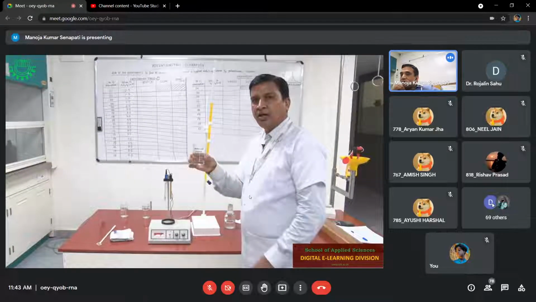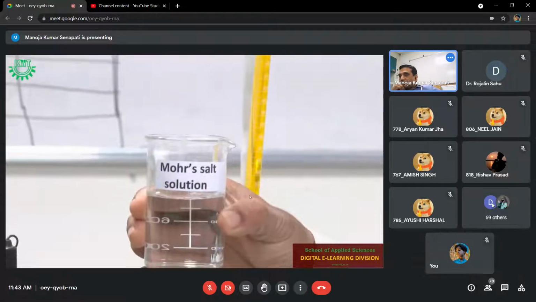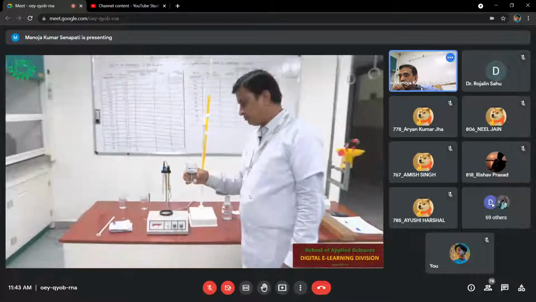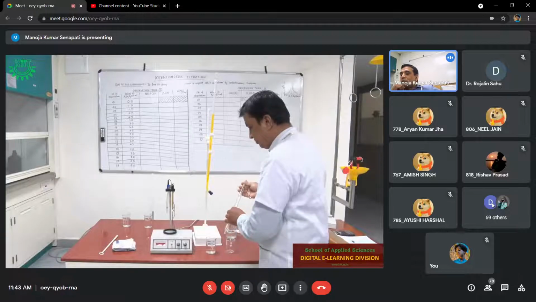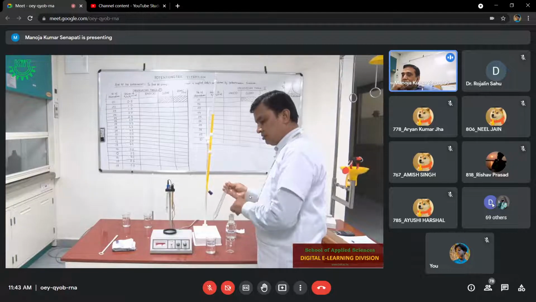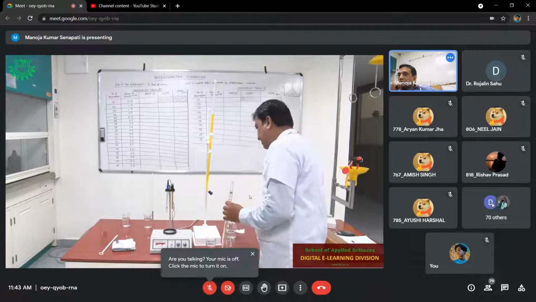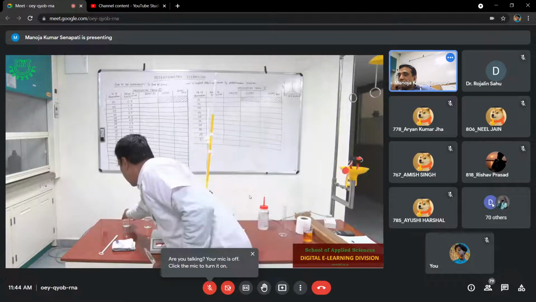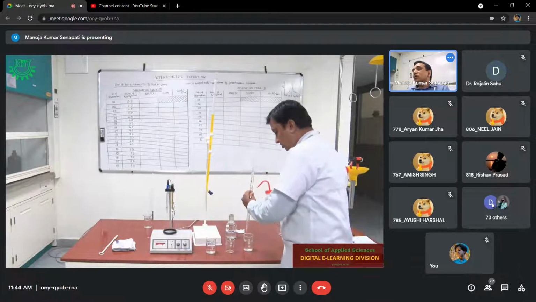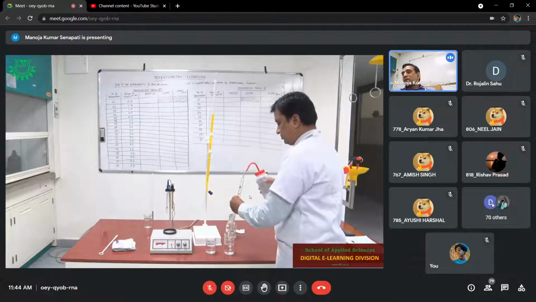And this is your Mohr's salt solution, you can see. From the Mohr's salt solution, you take out 25 ml. And before that, you should rinse the burette with the Mohr's salt solution. First wash it with the distilled water.